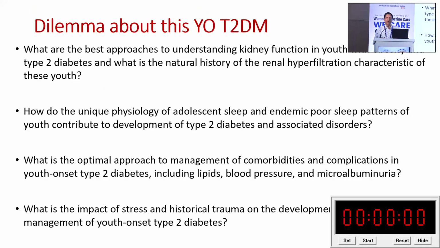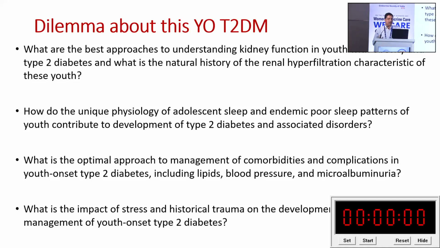From the renal point of view, we don't know how renal function is behaving, whether the renal hyperfiltration that classically happens in young adult onset type 2 diabetes is happening or not, we don't know. Again, adolescent sleep disturbances, which are common typically among students, whether they are influencing youth onset diabetes or not, again we don't know.